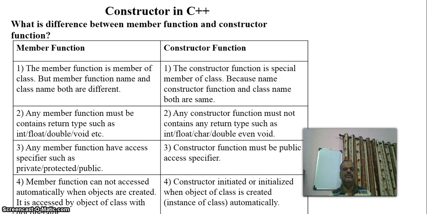It is accessed by the user by giving the object name, then the dot operator, then the member function name, and then the member function is invoked. But a constructor is invoked when the object is created.